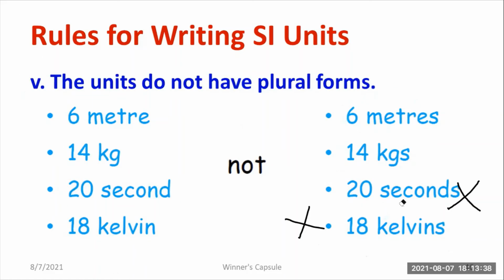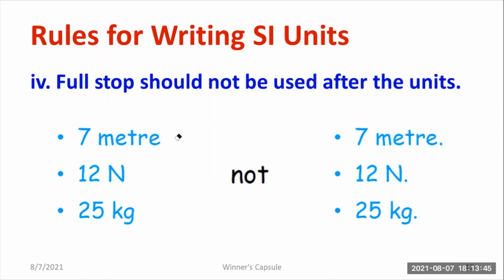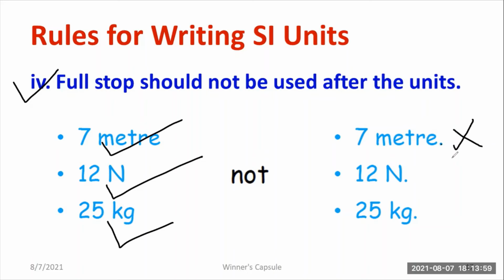Whenever you are studying different concepts in science, please follow the rules. Documentation is also very important. It is worldwide accepted that a full stop should not be used after the units. This is absolutely right: 7 meter, 12 newton, 25 kilogram. If I write 7 meter with a dot, your answer will be wrong. 12 newton with a dot, we cannot accept. As per the rule, it is absolutely wrong.